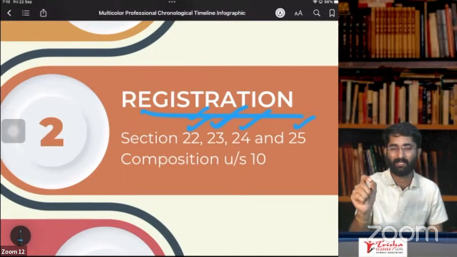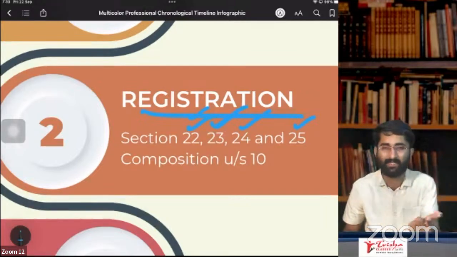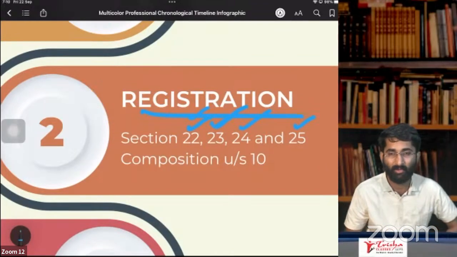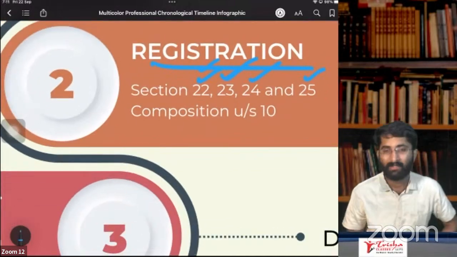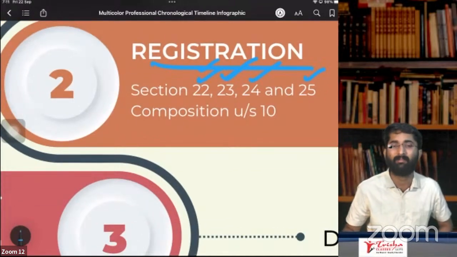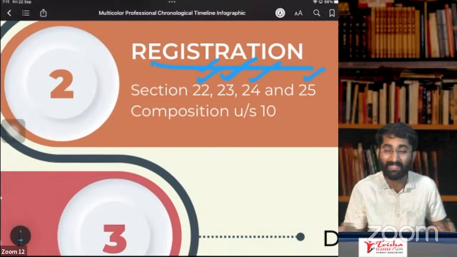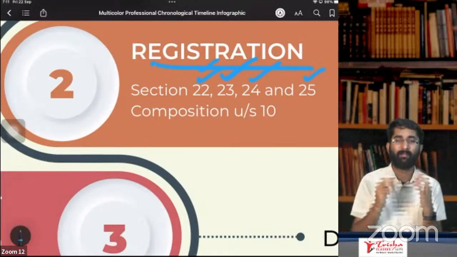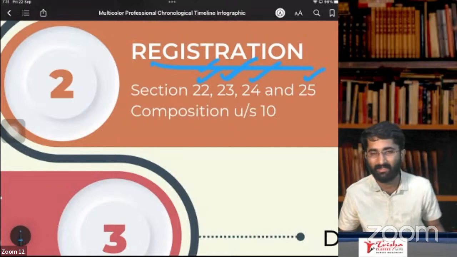Section number 25, subsection 8 is suo motu registration. You are liable under section 22 or 24, but you are not taking the registration. Me being the proper officer, I will give you the registration. So this is suo motu registration. Okay, so that's about section number 25. Section number 26 is about deemed registration. If you are registered under SGST, then you are deemed to be registered under CGST. If your application got rejected under SGST, then you are deemed to be rejected under CGST. That is section number 26.